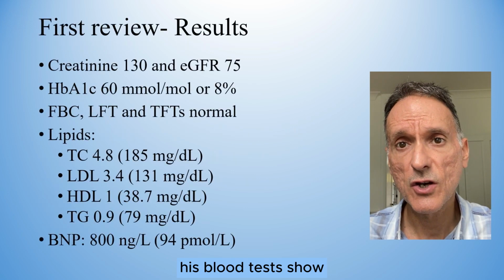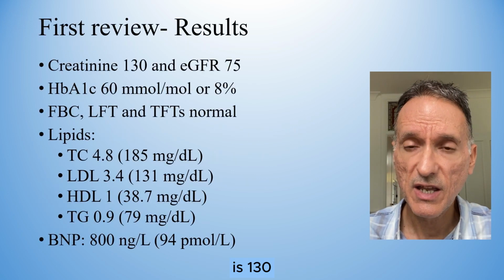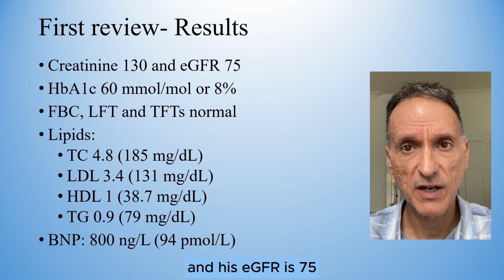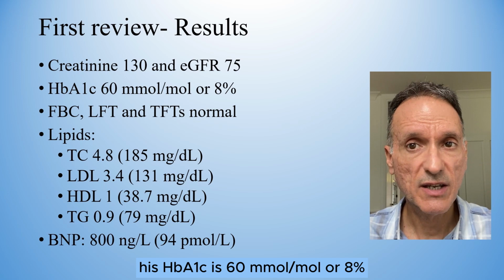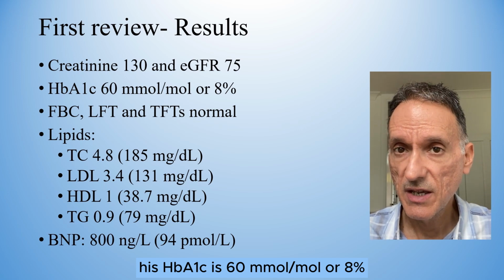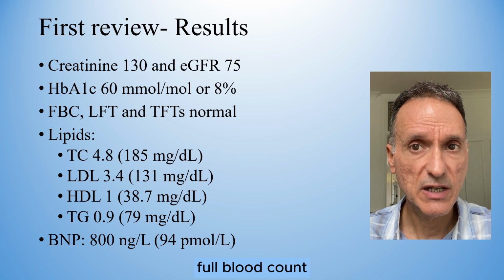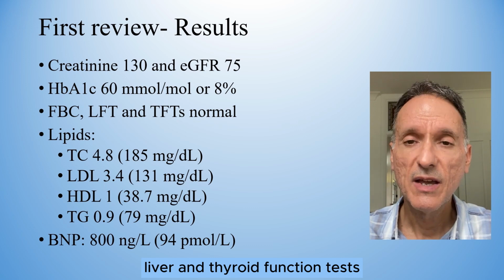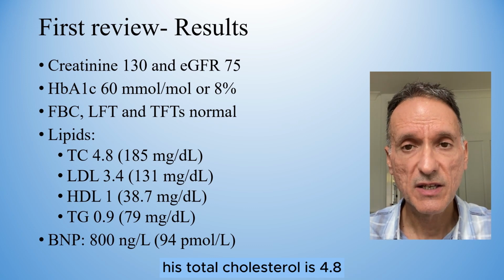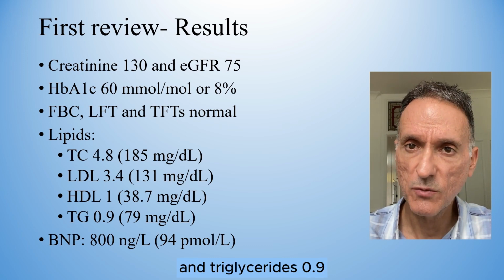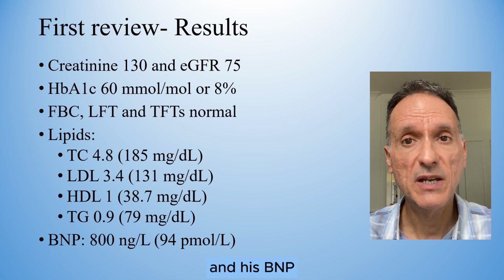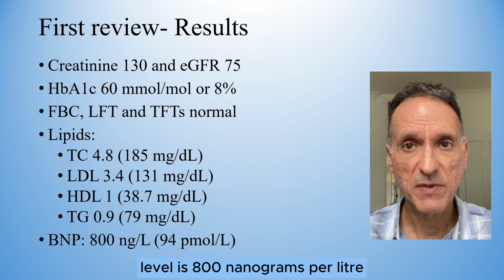His blood tests show that his creatinine is 130 and his eGFR is 75, so reasonable renal function. His HbA1c is 60 or 8%. He has normal full blood count, liver and thyroid function tests. His total cholesterol is 4.8, LDL 3.4, HDL 1 and triglycerides 0.9. And his BNP level is 800 nanograms per liter.